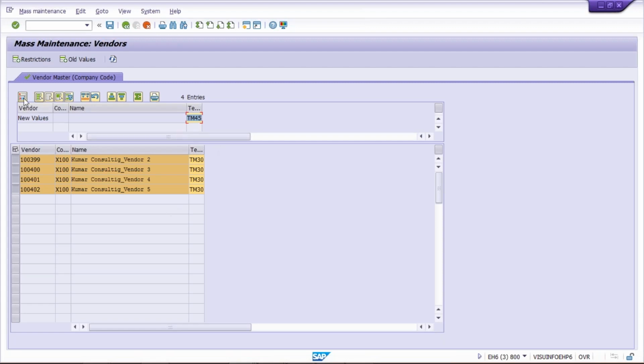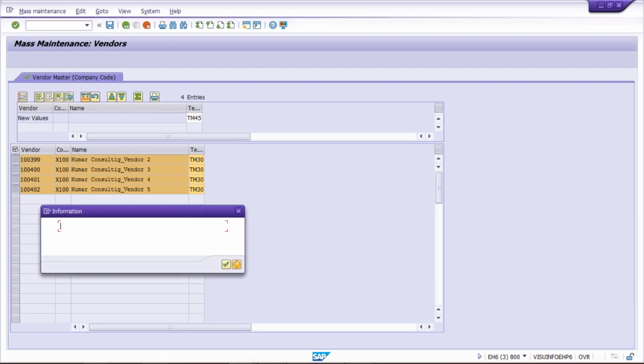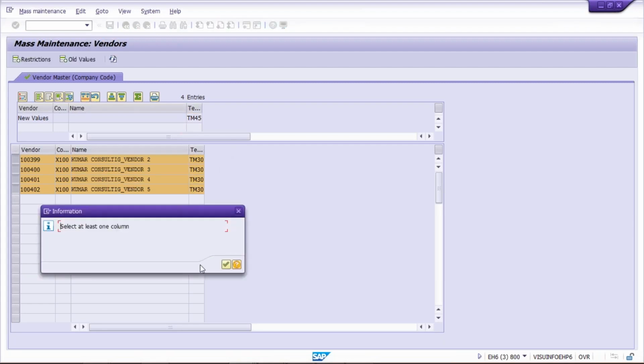Okay, now what is happening, guys? It's time to carry out the mass changes. You need to click here. The moment you click here, look at the changes. Right now it is TM30. Now click here, carry out mass changes. Okay, the system is saying select at least one column, press enter.